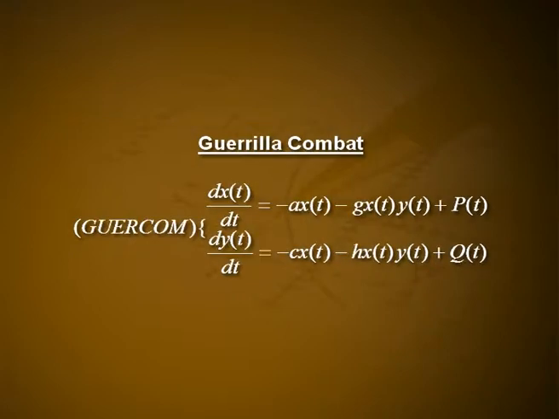Guerrilla combat, GURCOM: dx(t)/dt = -ax(t) - gx(t)y(t) + p(t). dy(t)/dt = -cy(t) - hx(t)y(t) + q(t).